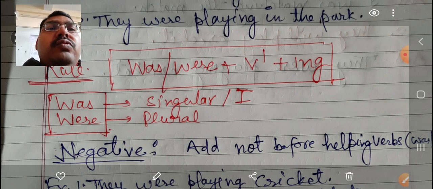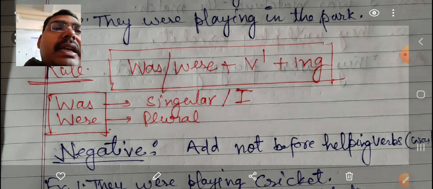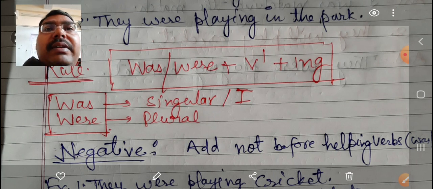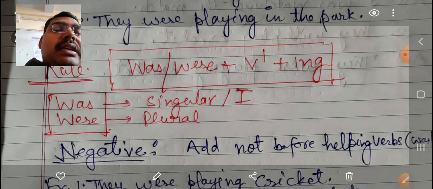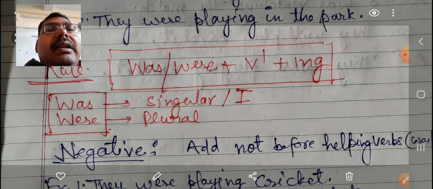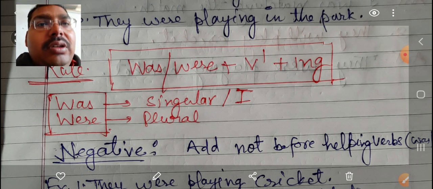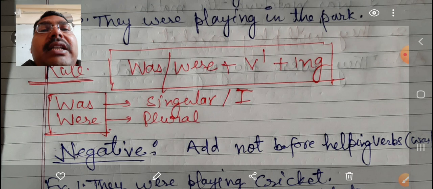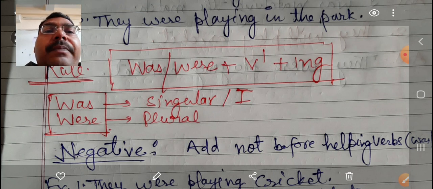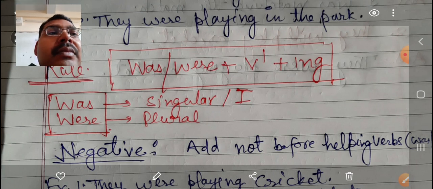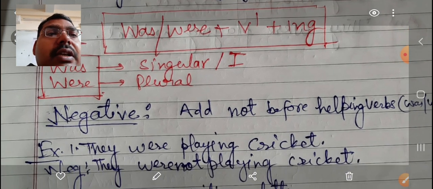If it is a singular subject or I is the subject, then we use was, and we use were with plural subjects and other plural pronouns. So keep in mind that was is used with singular subjects and I, and were is used with plural subjects.